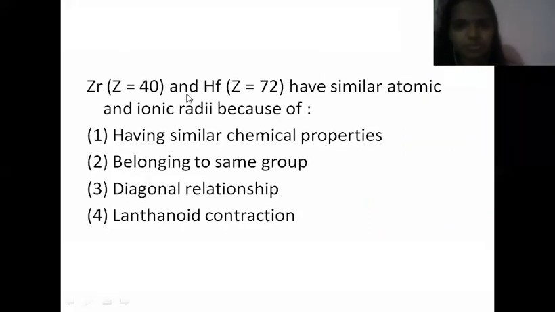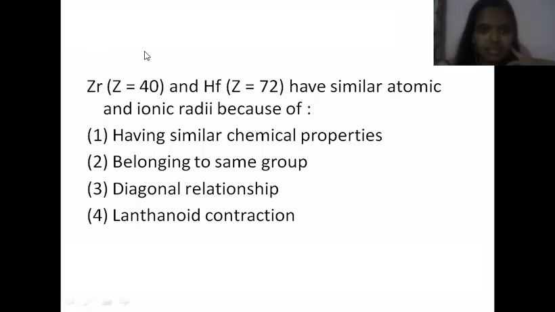Now, zirconium and hafnium have similar atomic and ionic radii because of. The answer is: zirconium and hafnium have similar atomic and ionic radii. Here, the only answer is lanthanoid contraction.